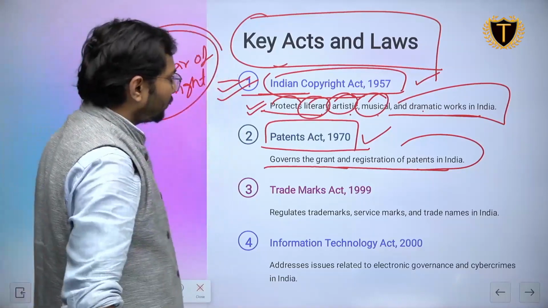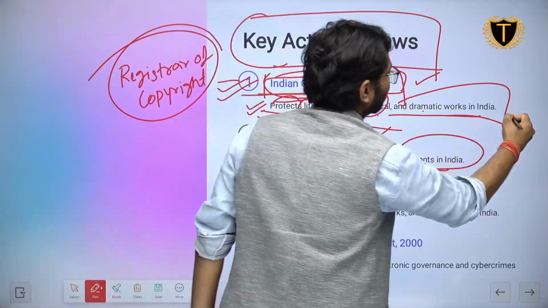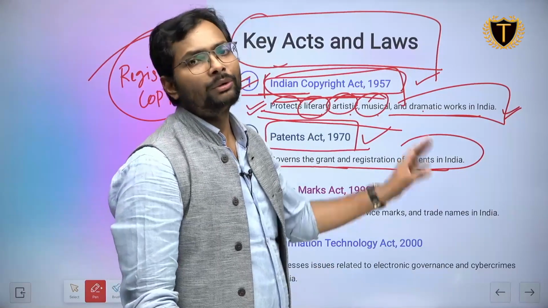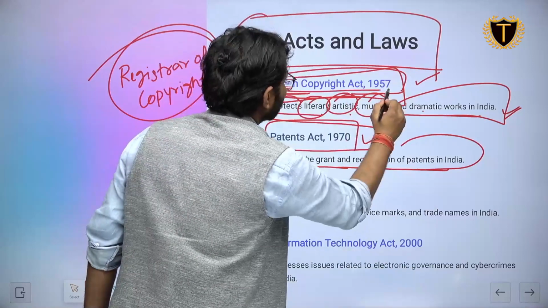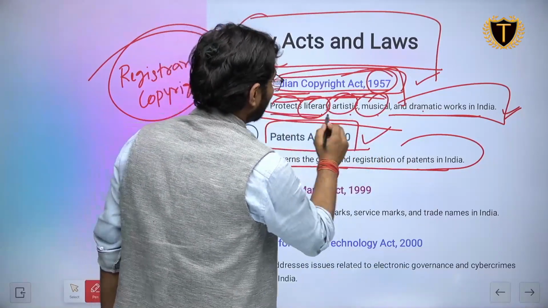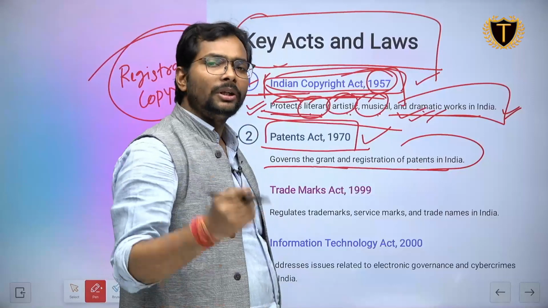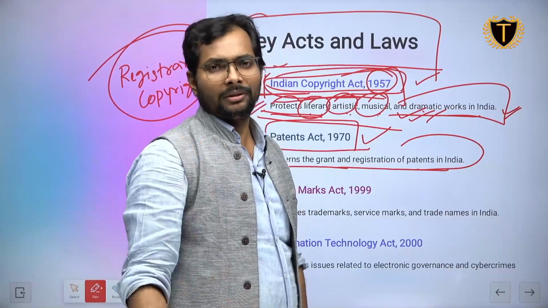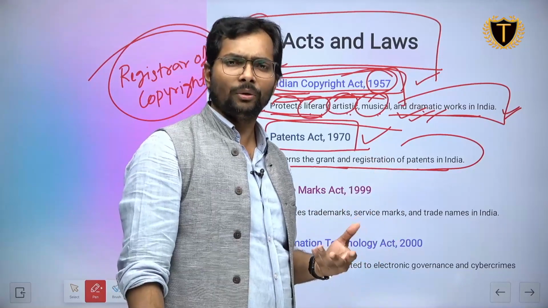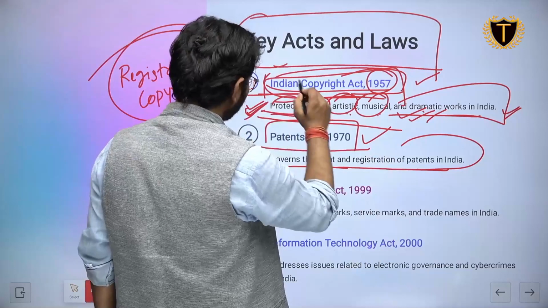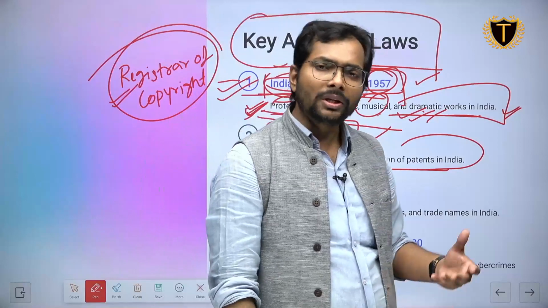This is the department of the government authorized to use this act in order to protect all these things. Now the information is not enough for you. UPSC can ask in the prelims related to this: literary, artistic, musical and dramatic. Now you see, all these things are related with individuals' capacity, their hobby, their interest, their own innovations, individuals' self-innovation. All these things are related with this, and this is the body which protects them. You need to understand this very well.